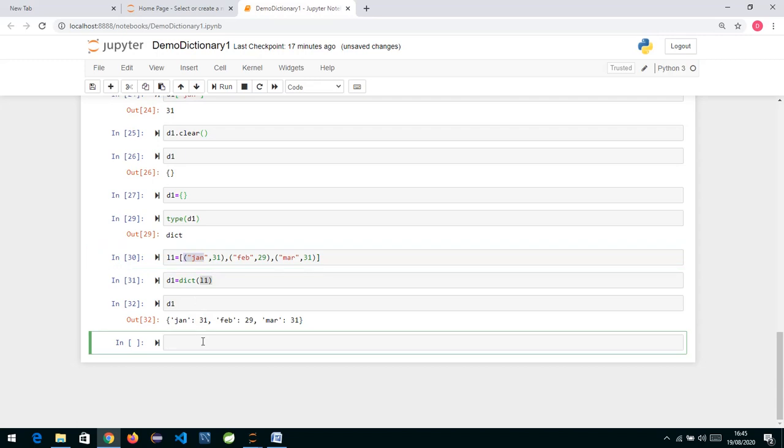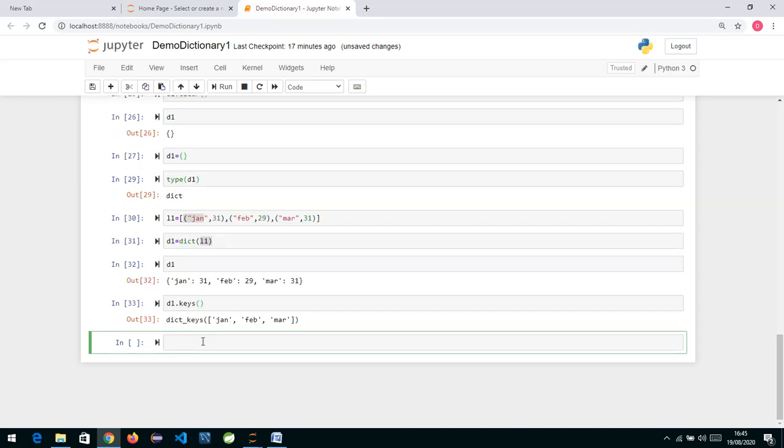Now if we want to just find out the keys, what we can write over here is d1 dot, we have one method called keys. If you see keys, it is returning you the keys, all the keys which we have in our dictionary. And if you check the type, it's dict_keys it is returning you.